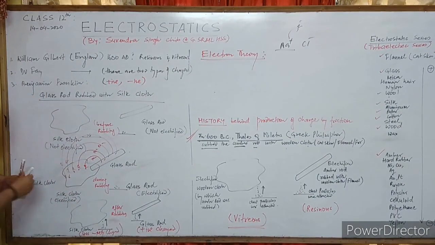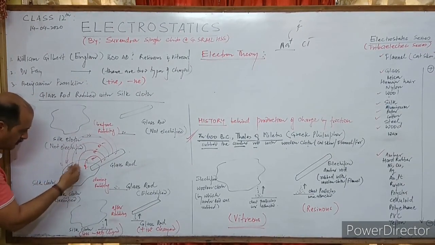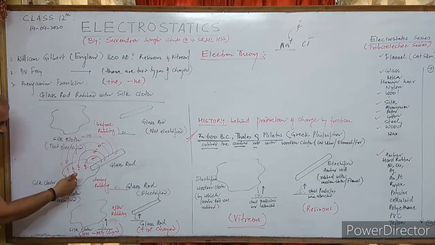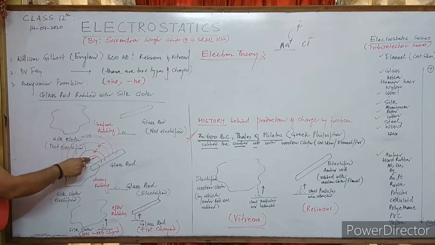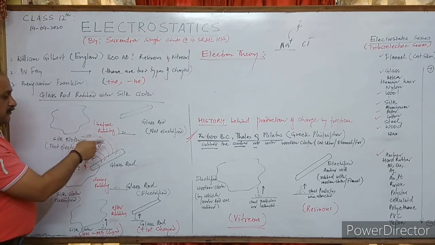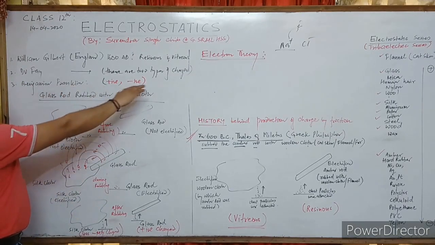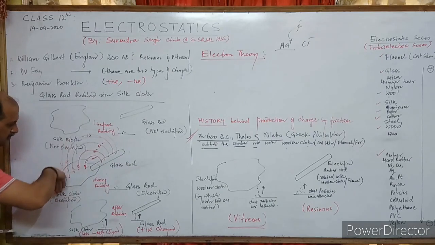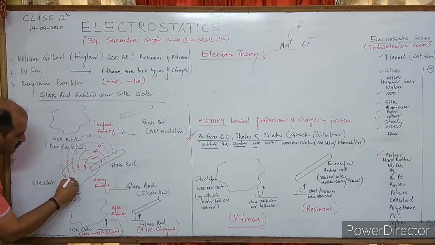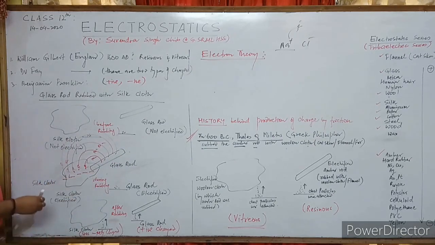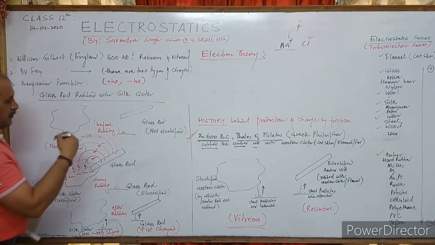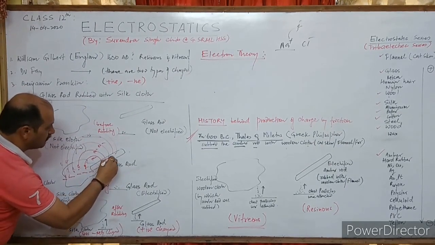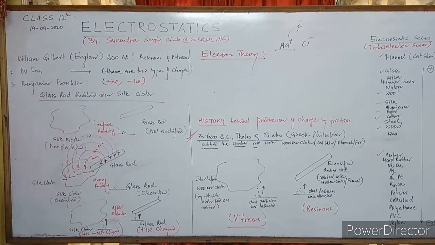So this becomes positively charged and this becomes negatively charged, because at that time the electron was found to have a negative charge. During Benjamin Franklin's time, J.J. Thomson and other scientists proved that. So when electrons get transferred to this side, this becomes negatively charged, say 5 negative, and simultaneously this becomes 5 positive.